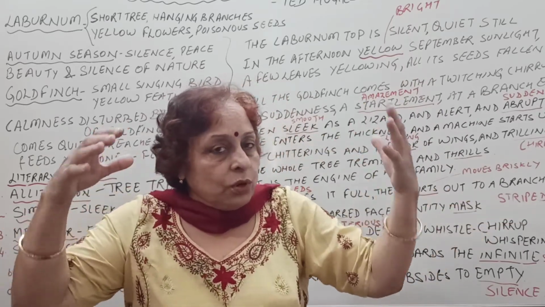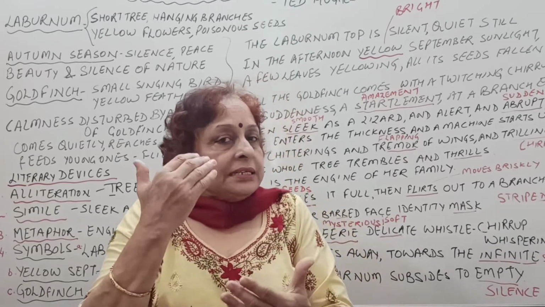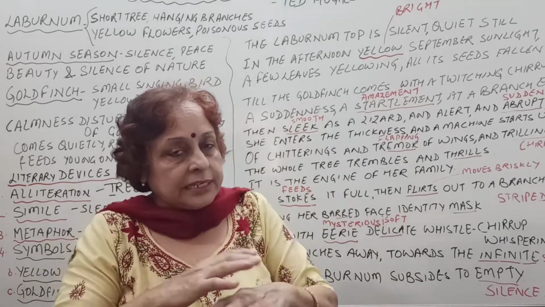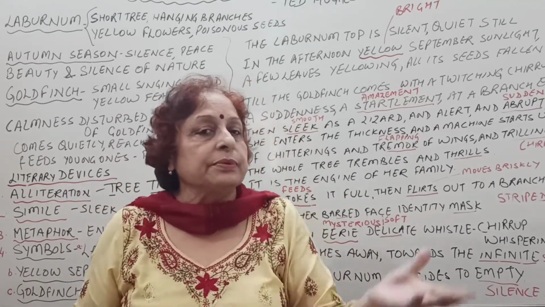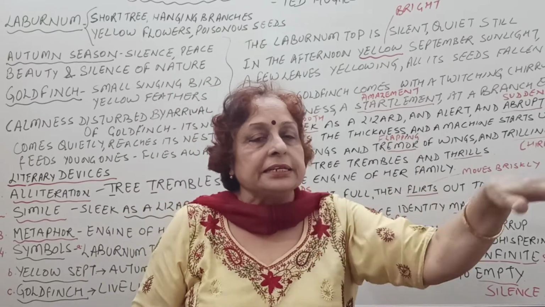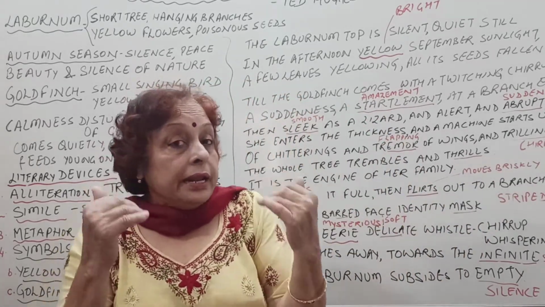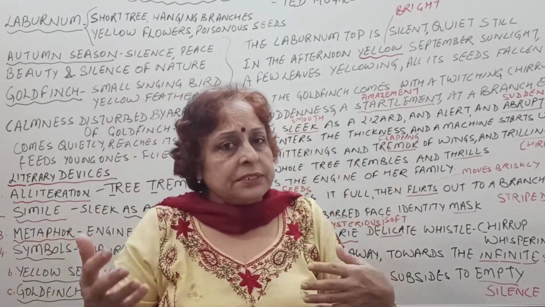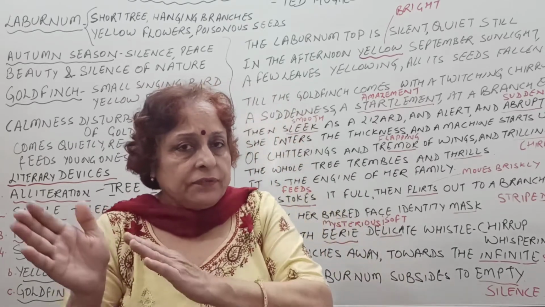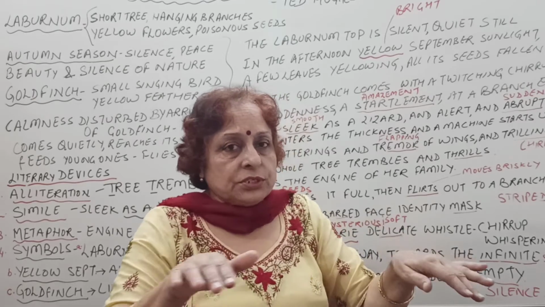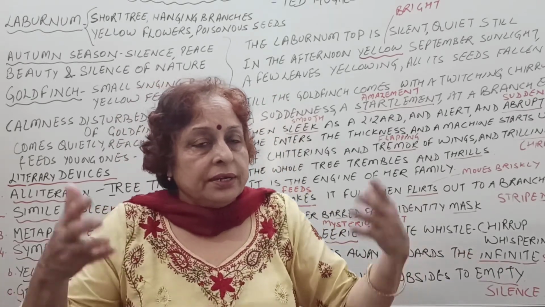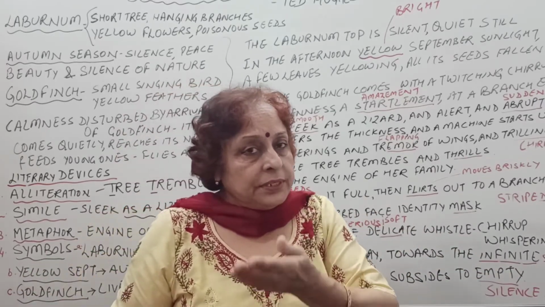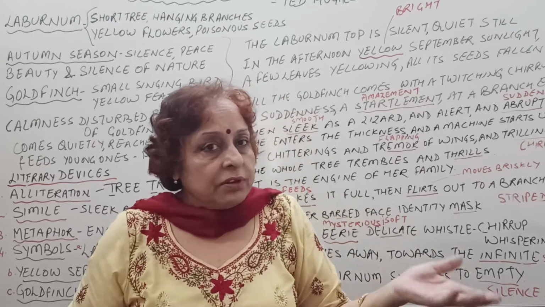So what does the poet want to explain in this poem? That the silence of the environment, the stillness of the tree, is disturbed by the arrival of the bird, and when the bird goes back, again there is stillness. We can also say that in life, when one is living a peaceful life, something disturbing happens and the person is shaken. After time passes, the problem is over, the circumstances are over, and again there is silence. So we can learn a lesson that whatever happens, it will pass away, and again there will be silence.